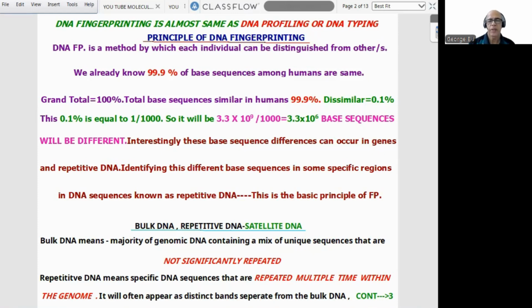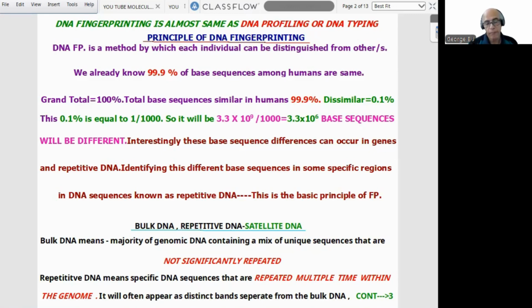Bulk DNA, repetitive DNA, satellite DNA. Bulk DNA means the majority of genomic DNA, containing a mix of unique sequences that are not significantly repeated.